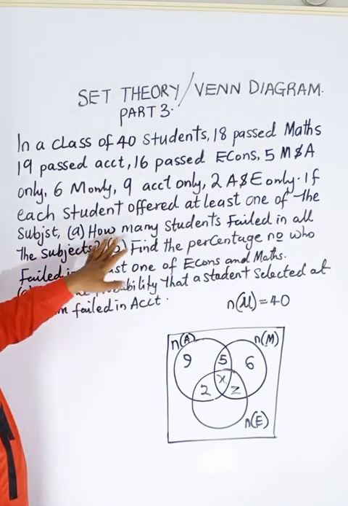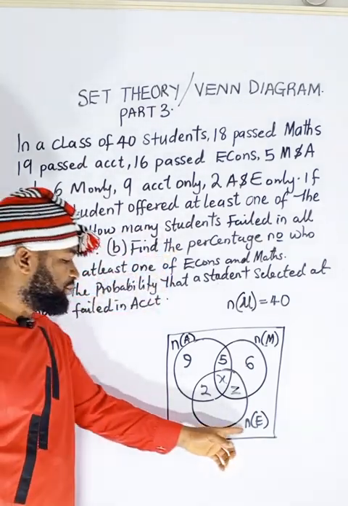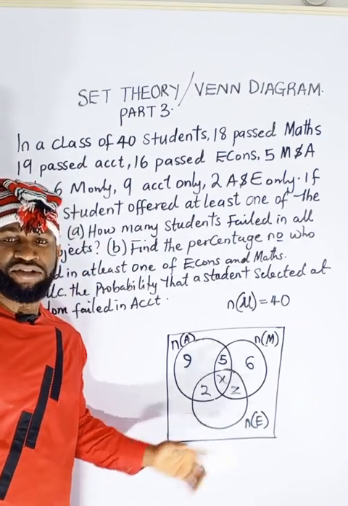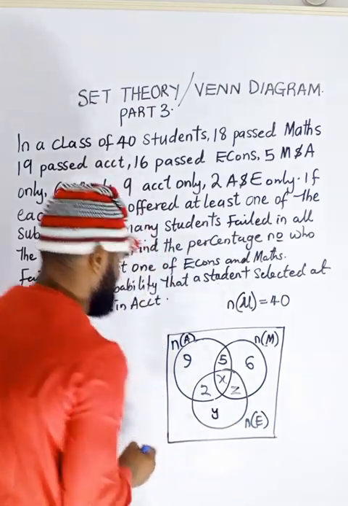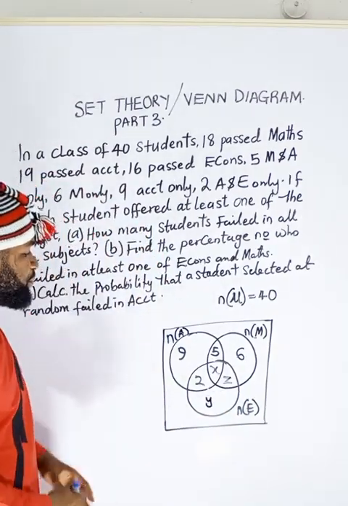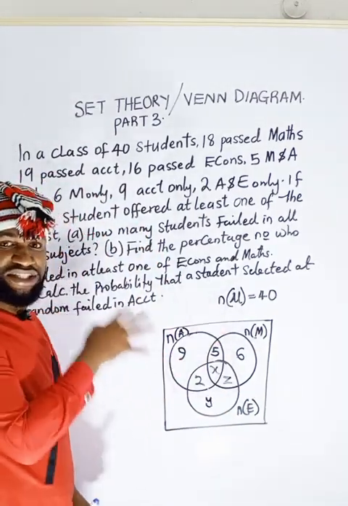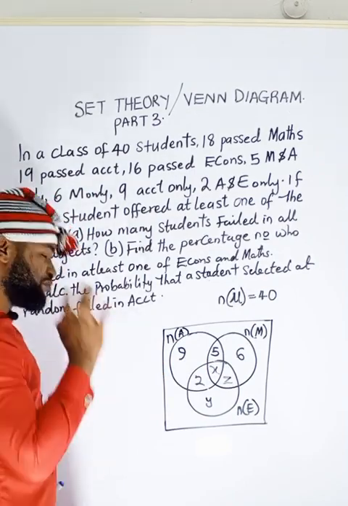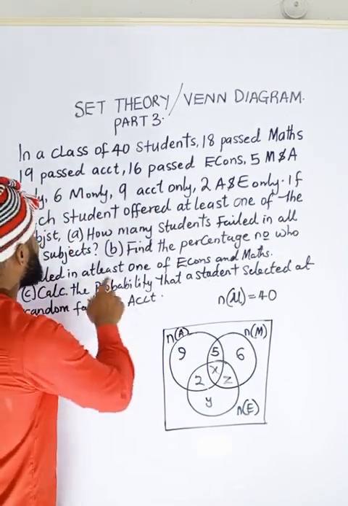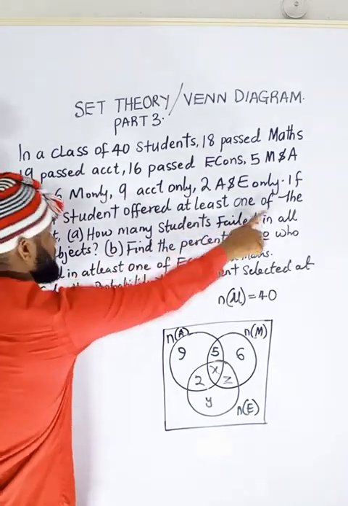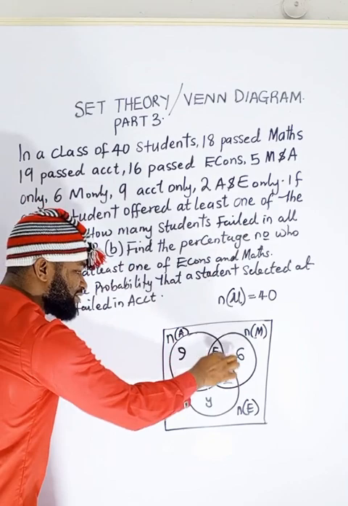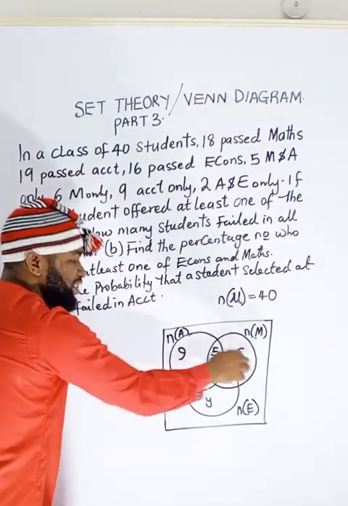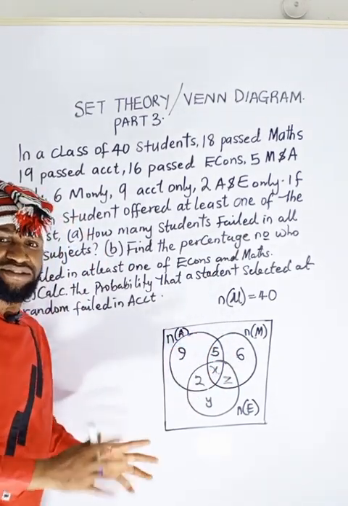Now, they also did not tell me the people that passed economics only. We can find them out here. So I'm going to call it Y. All right. I have filled everything inside this circle. Now, remember, they now said how many students failed. All these people that we talked about that are inside this circle and this circle, they are only talking about people that passed.